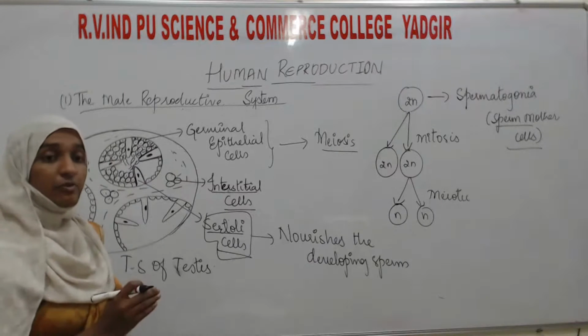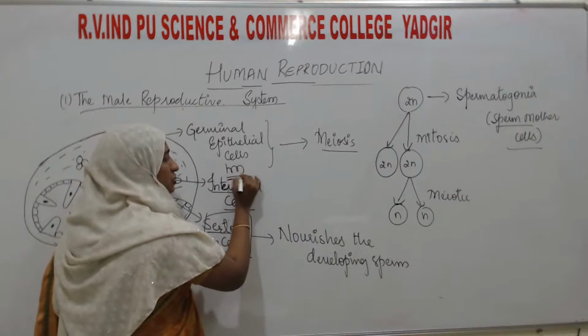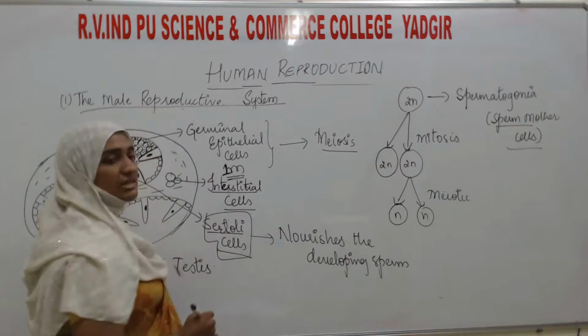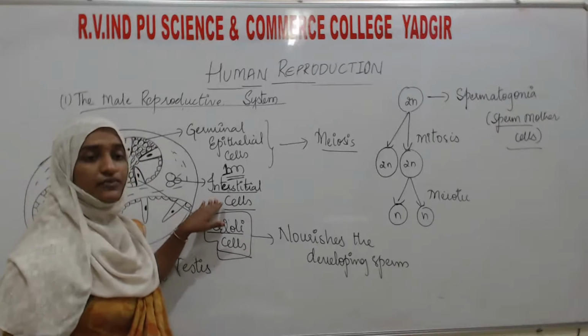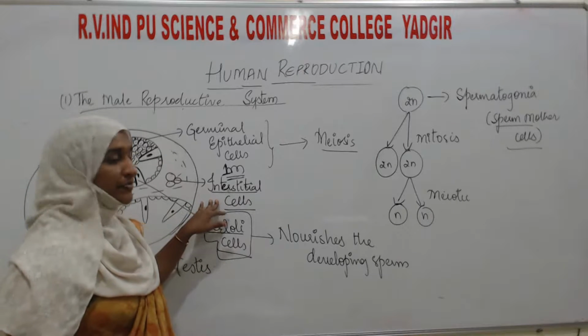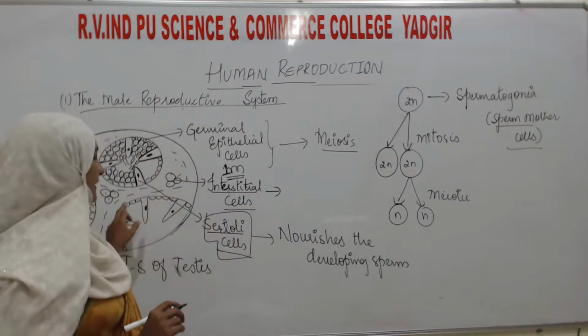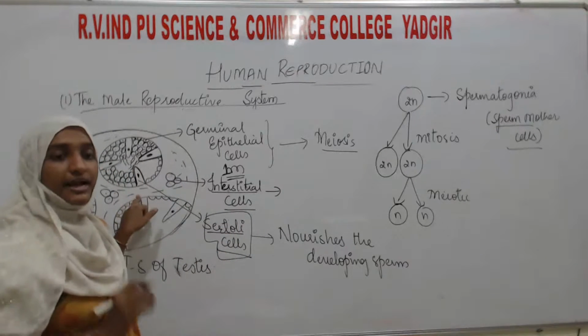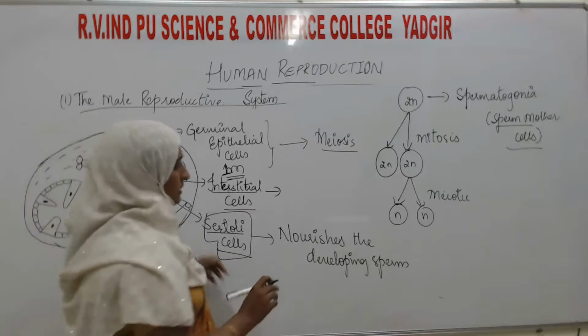And one more very important thing which will be asked for 1 mark: what is the function of interstitial cells? These cells are going to secrete a hormone. That hormone is known as the male sex hormone. What is it known as?